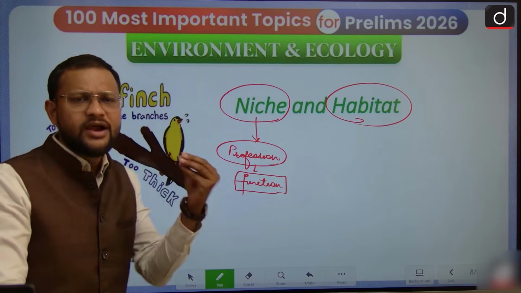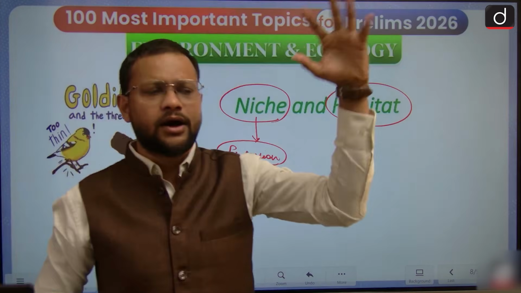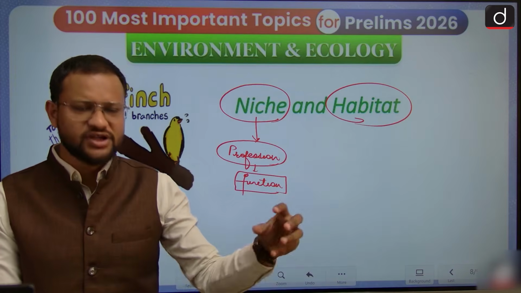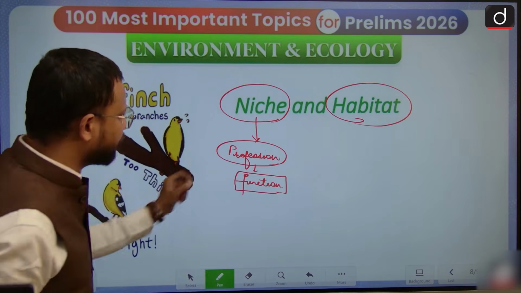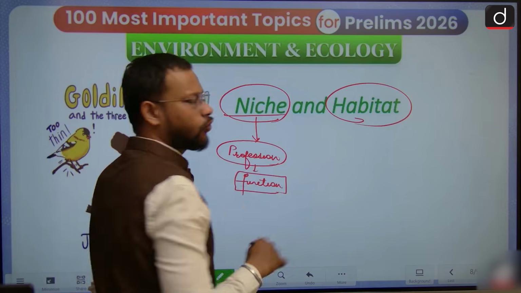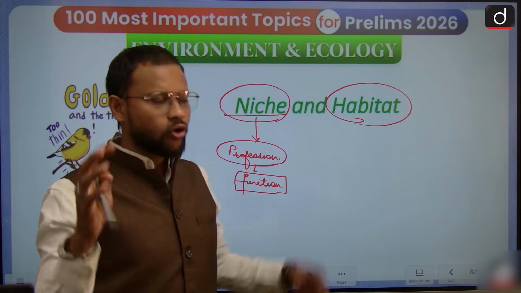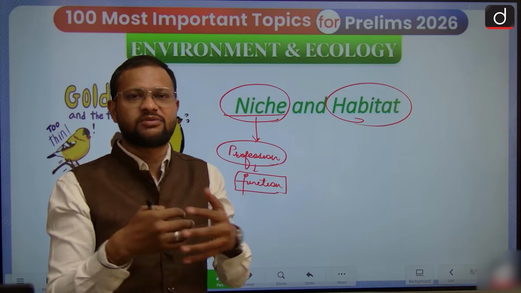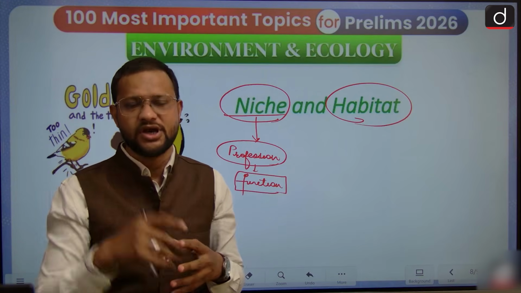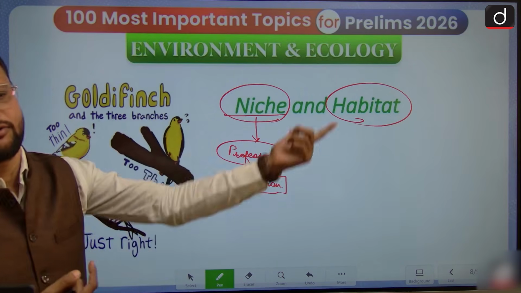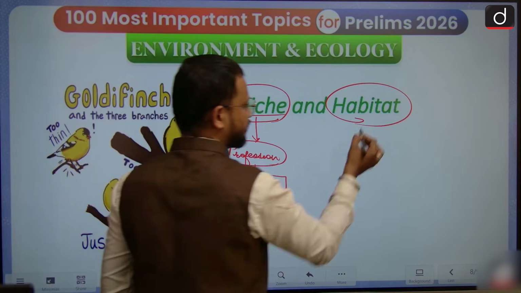Say for example, a tiger has a tertiary consumer role, and a producer has its own niche position and role. So every species has its own niche, its functional role, and no two species in the same ecosystem can have an overlapping niche, and thus sooner or later either one will get eliminated or you need to specialize further.